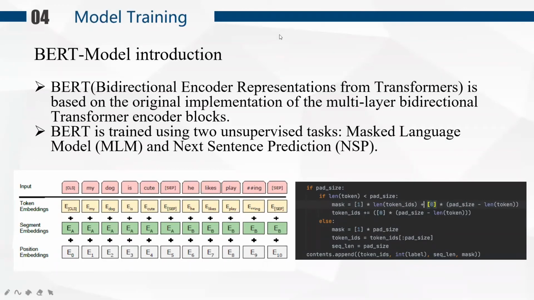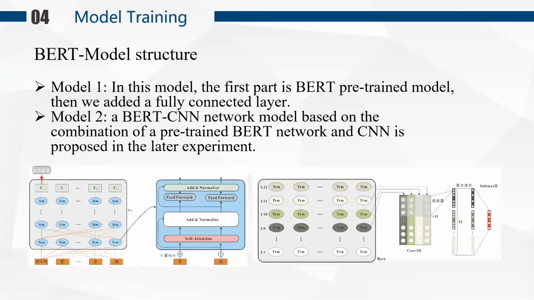Okay, the third model we used is BERT, whose structure is based on the original implementation of multi-layer bidirectional transformer encoder blocks. The inputs include 3 embeddings. Each token has a token embedding, a segment embedding, and a positional embedding. Their sum is fed to the BERT, and its training used 2 tasks: masked language model and the next sentence prediction. And in this part, we used 2 models.